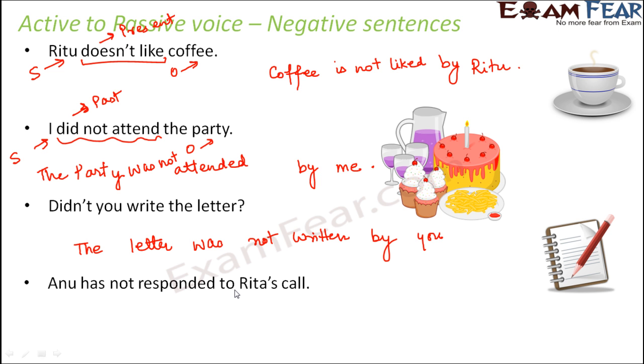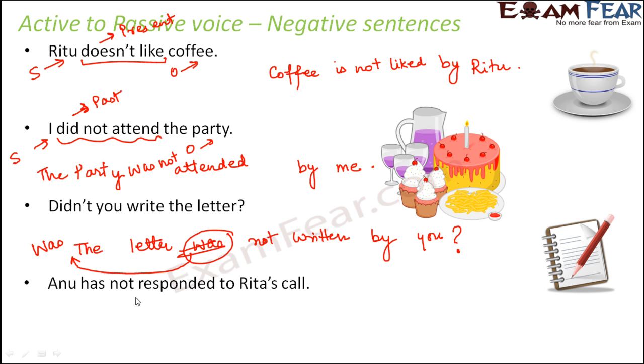Now you need to make it into a question. For that, this was has to be shifted here. So was the letter not written by you? This is one way of writing it. The other way could be was not the letter written by you. Both are correct. Was the letter not written by you, or was not the letter written by you?